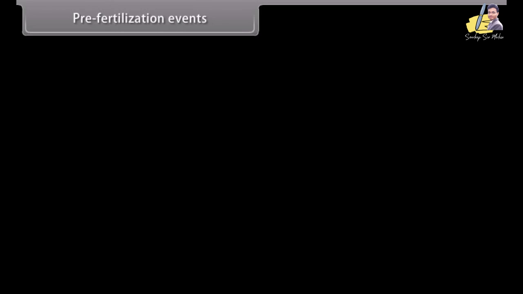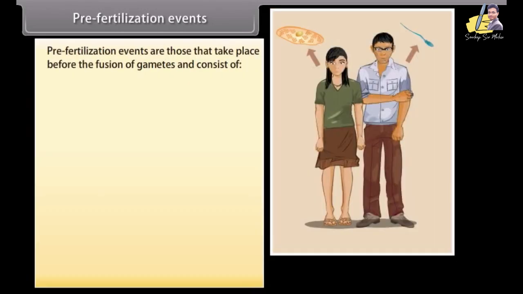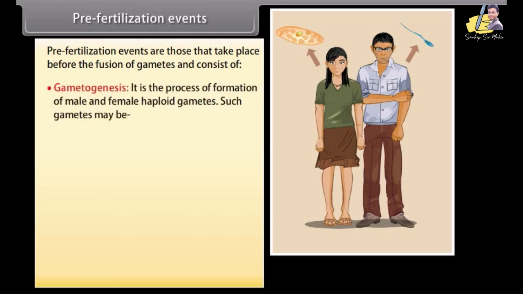Pre-fertilization events. Pre-fertilization events are those that take place before the fusion of gametes and consist of gametogenesis. It is the process of formation of male and female haploid gametes. Such gametes may be isogametes or